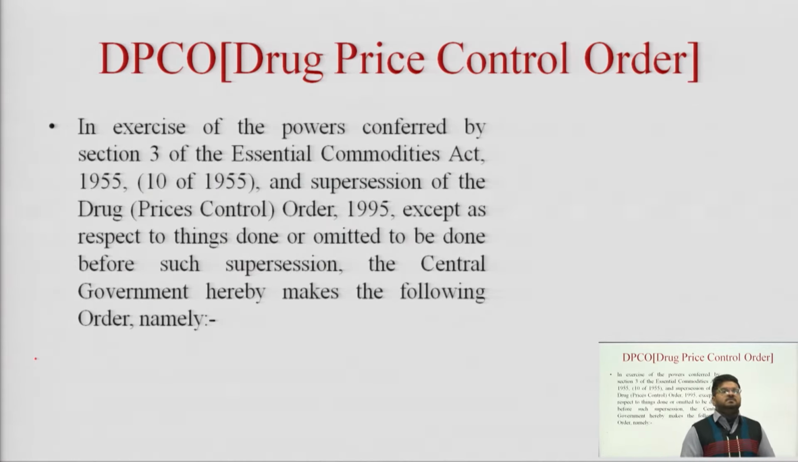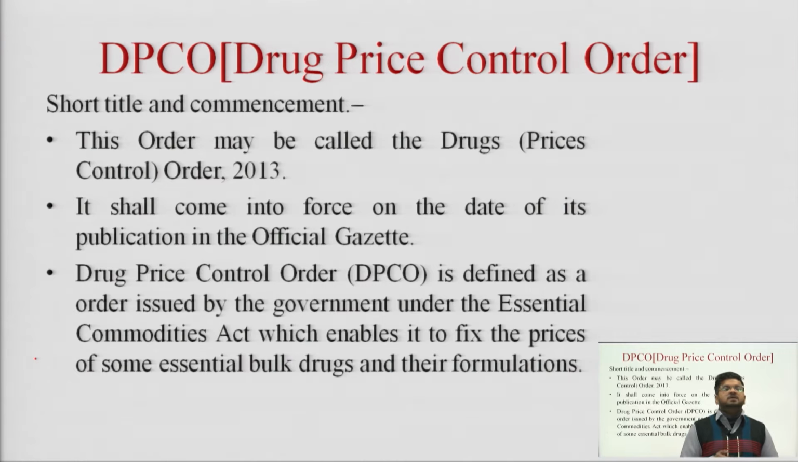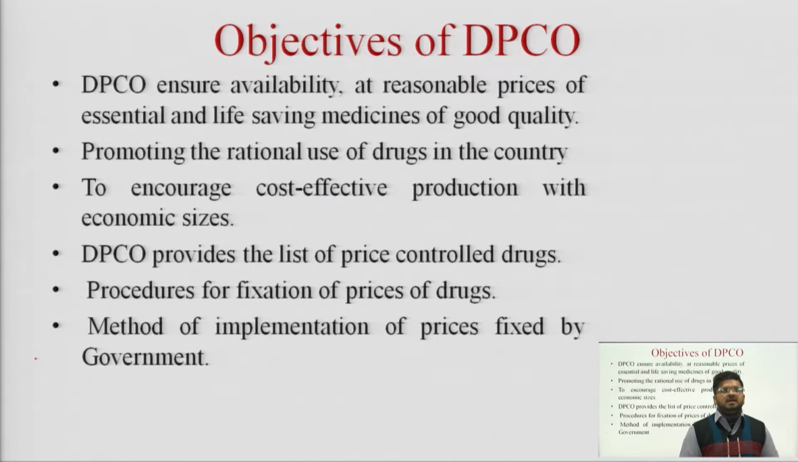So in exercise of the powers which have been conferred under section 3 of the Essential Commodities Act, I am repeating this again because you will be able to understand the section 3 of which act? Essential Commodities Act. So under section 3 of the Essential Commodities Act, drug price control order has been superseded, except as respects things done or omitted to be done before such supersession. The central government has passed this act, that is drug price control order, and it shall come into force in the year 2013. Under which act? Under Essential Commodities Act.